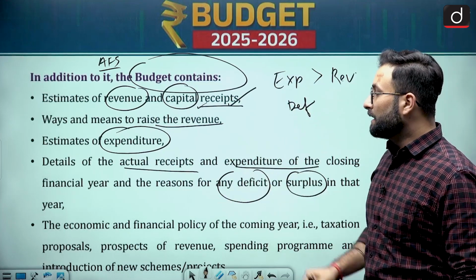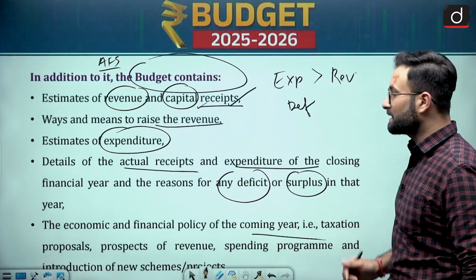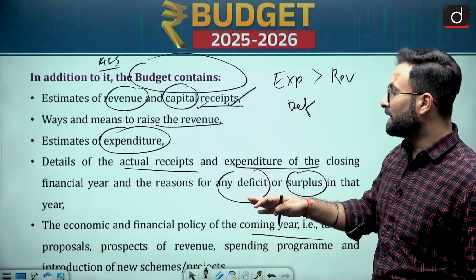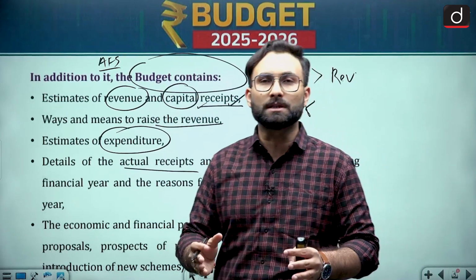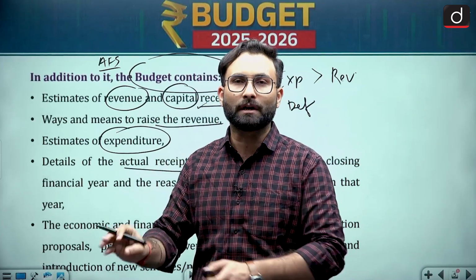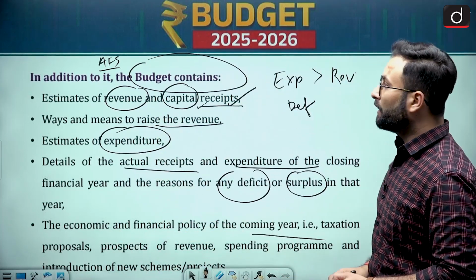Coming to the next one, the economic and the financial policy of the coming year, that is taxation proposal, prospect of the revenue, spending programs, and the introduction of new schemes. So basically these are the factors which are related to the policy. How you will be generating money, what are the schemes where you are giving away the money, all these things will be there in the budget statement. Okay, now let's move further.